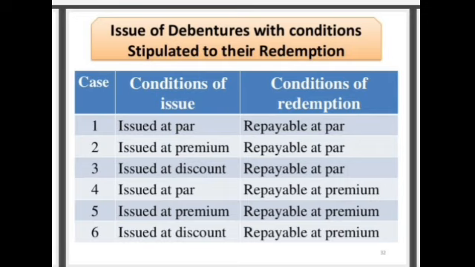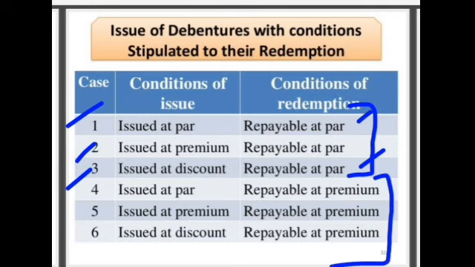So our first case is issue at par, repayable at par. Then issued at premium, repayable at par, and issued at discount, repayable at par. Means repayment at par, and three cases of issue at par, issue at premium and issue at discount. And when redemption is at premium, again three cases: issued at par, issued at premium and issued at discount. This is a very important topic from your board exams point of view.